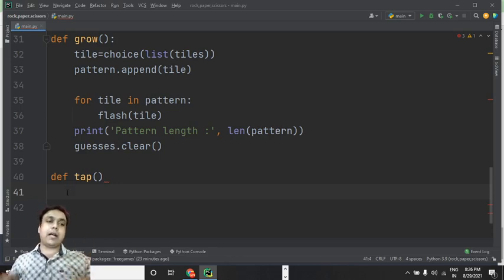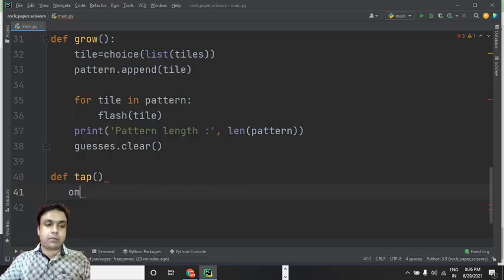So the user will have to tap the red tile 2 times, and after that he'll have to tap the yellow tile once. So now this function that we are defining now, it's for identifying the pattern which the user is going to enter. So tap, now it is for respond to screen tap.